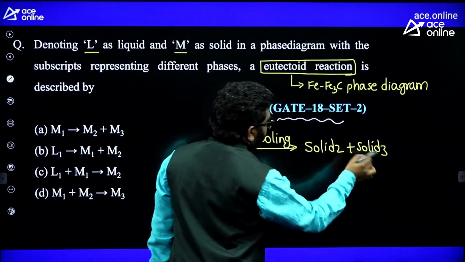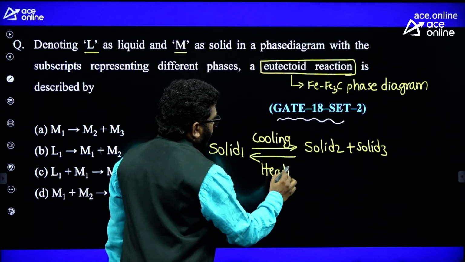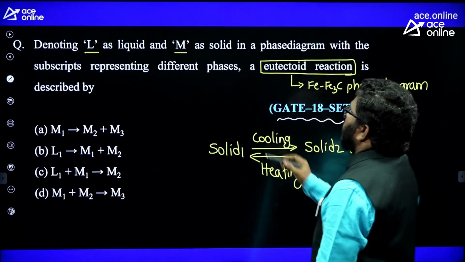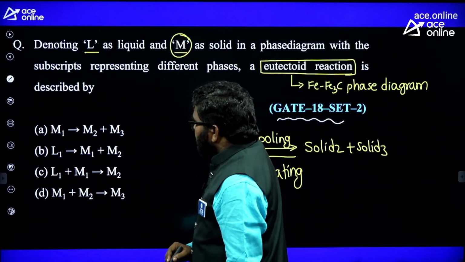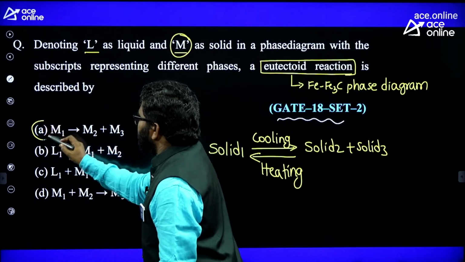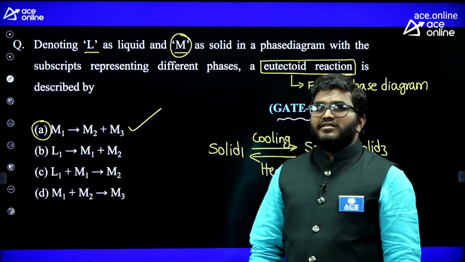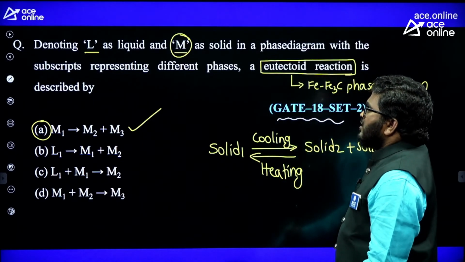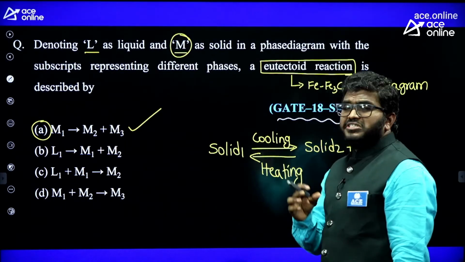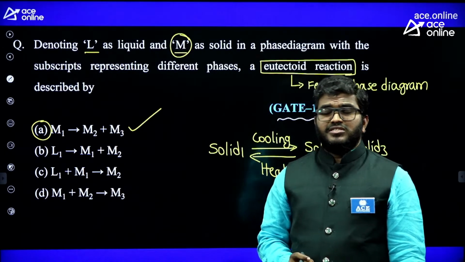Or otherwise, two solids upon heating transform into one solid. Here solid is represented by the letter M. So see here, one solid upon cooling transforms into two. So the first option is right, that is the correct one. Like this type of questions, sometimes numericals also they will ask you. In the next session, while discussing important concepts, I'll explain about this phase diagram.